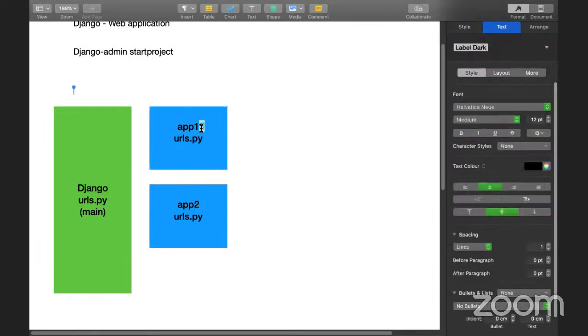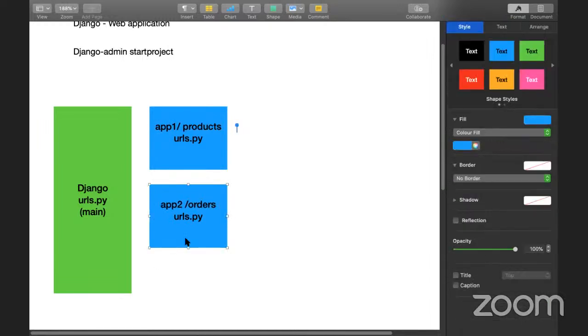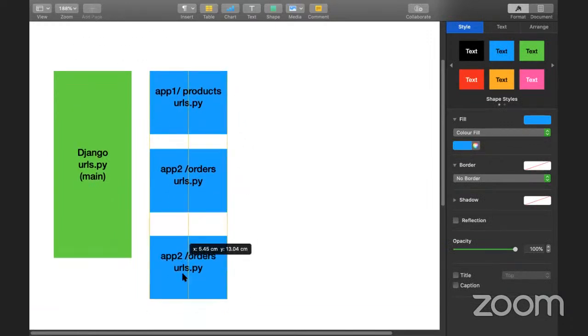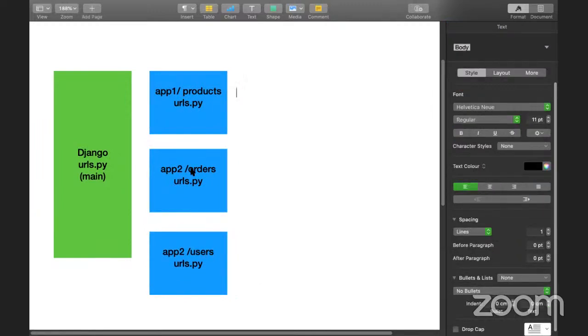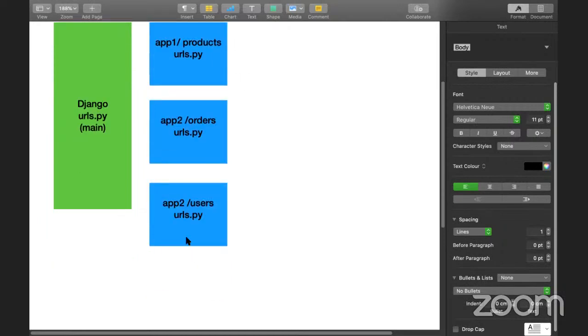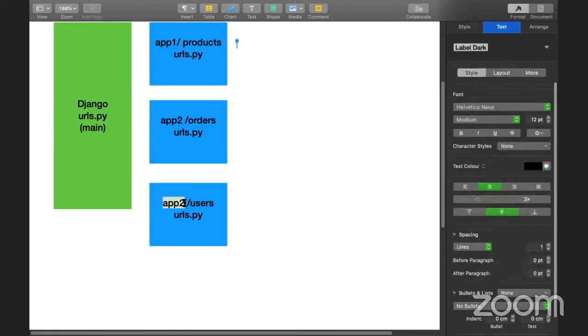For example, this app one is nothing but products. App two is nothing but the orders. I'm just giving names related to this. Maybe another app I will create, that app name is called users. I will create multiple users, guys. If you look at this, I will create users here. The products, orders, users. Like that, I can create n number of apps in my project.